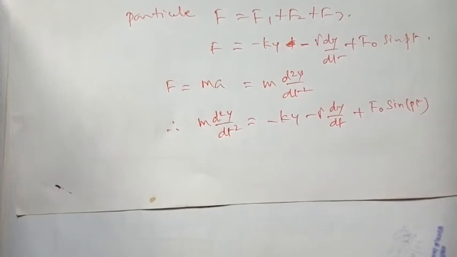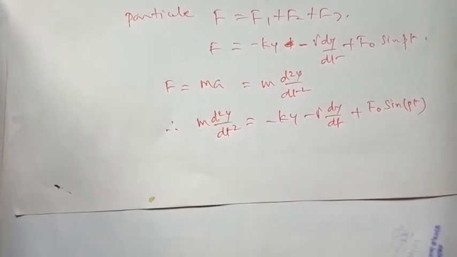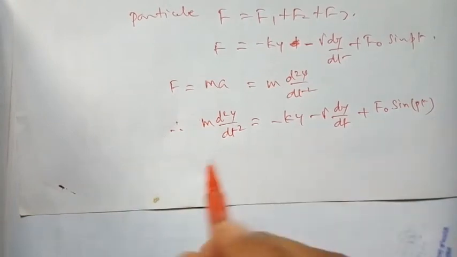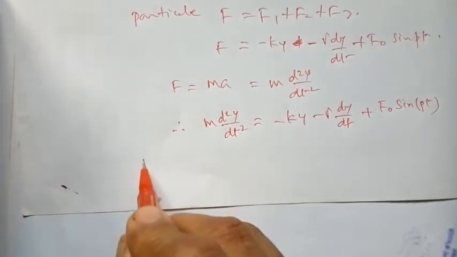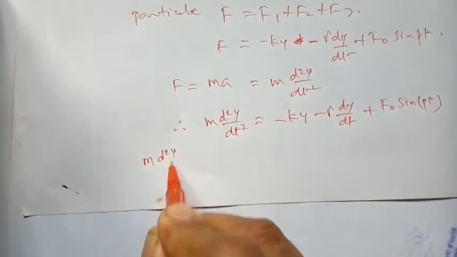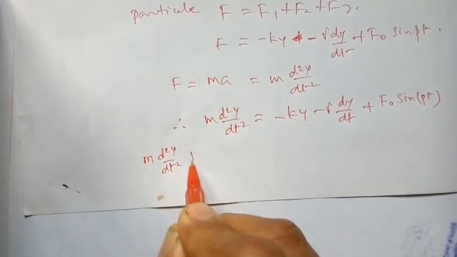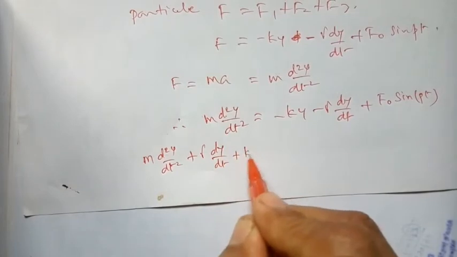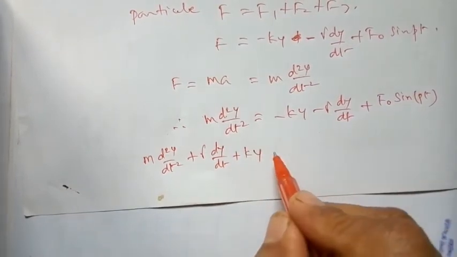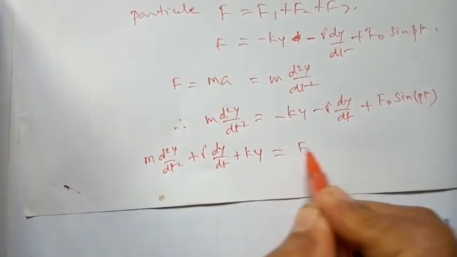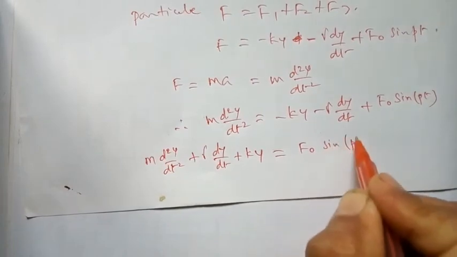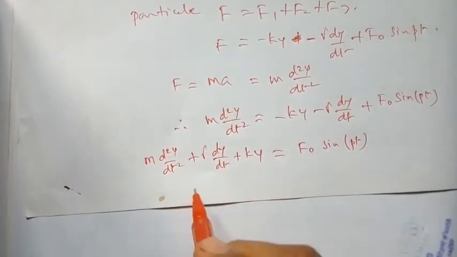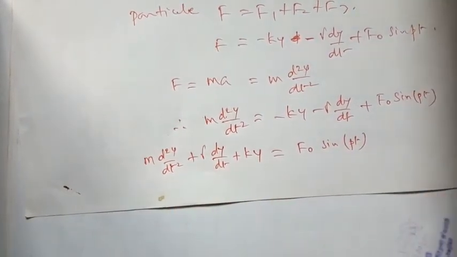So next let us see the simplification of this. Let us rearrange the terms. m d square y by dt square plus gamma into dy by dt plus ky is equal to F0 sin Pt. Dividing by m, you will get, so I'll go to the new sheet.